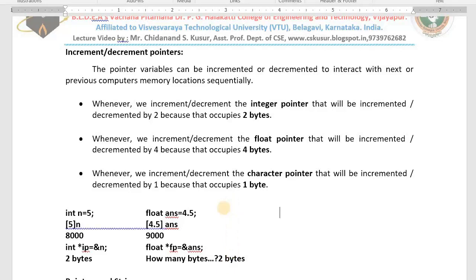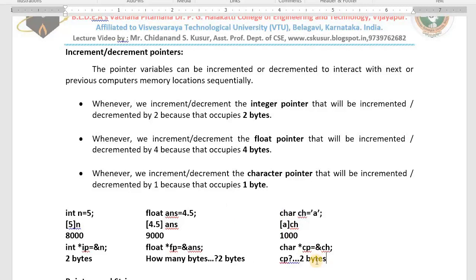One more question to you. I hope you are going to answer correctly this time. char ch = 'a'. This is a character variable, its content is a, and the name of the variable is ch. Assume the address is 10,000, and I define one character pointer equal to the address of ch. Same question to you: how many bytes does the character pointer take? 2 bytes only, because the address of the character variable is also an integer, and to store that integer we need 2 bytes only.